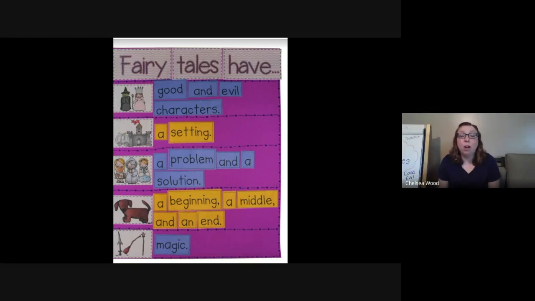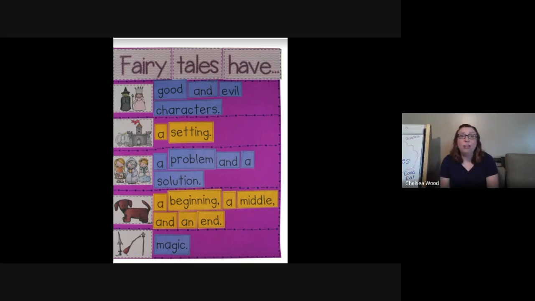Right. It was solved because Jack found the golden eggs from the chicken. He found the bag of gold money that the giant had, and then he got the golden harp. So all three of those ways helped to solve the problem because once he got those, were Jack and his mother poor anymore? No, they had money. They said that they laid an egg every day from the golden egg. People would come and they would listen to the golden harp and pay them money.